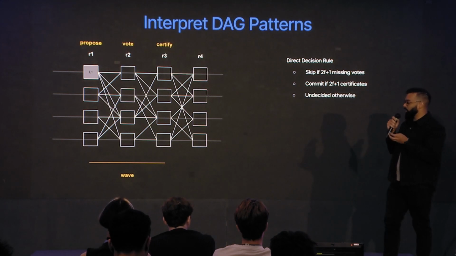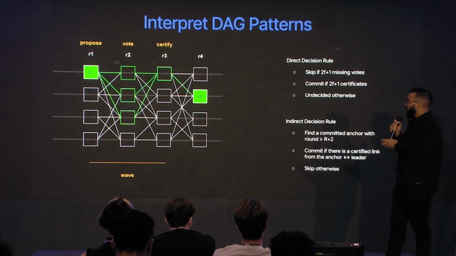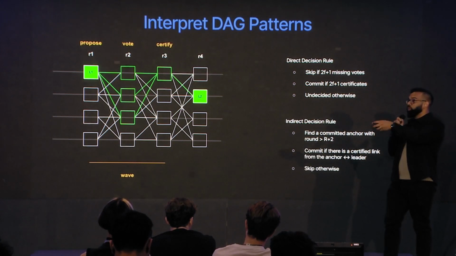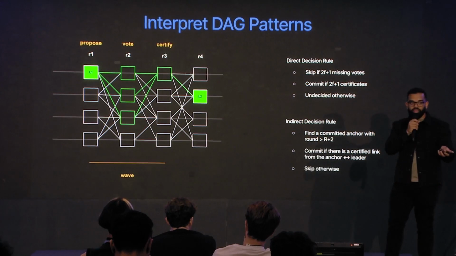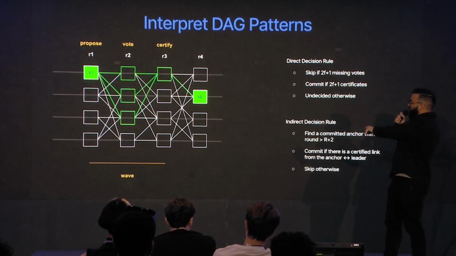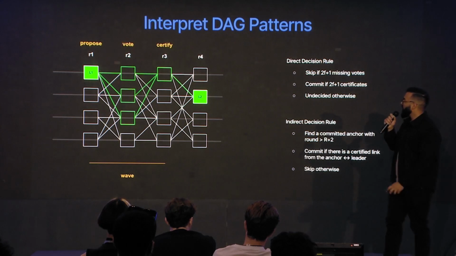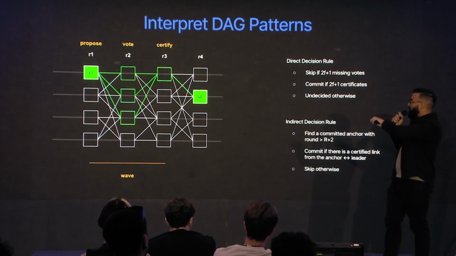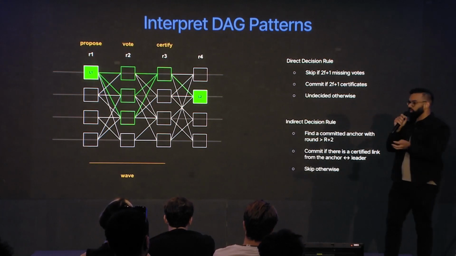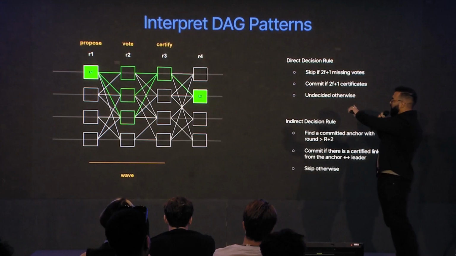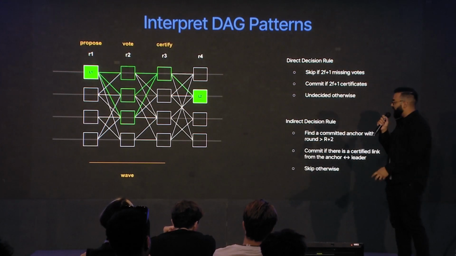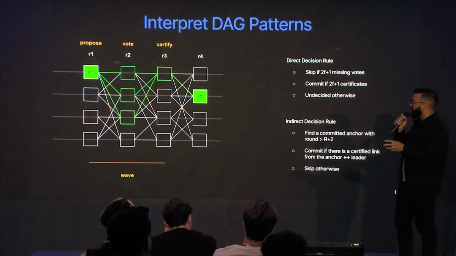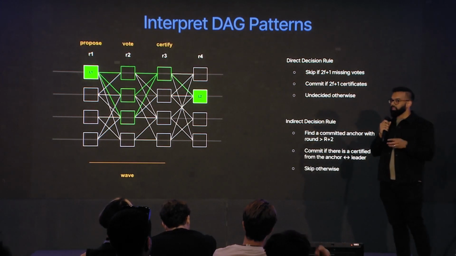If we have an undecided block, we do eventually need to make a commit decision. So we have an indirect decision rule, which just means if there's a leader that gets committed in a future wave, we can use that to try and commit undecided blocks. So here we have L2, which is part of wave 2 of the next wave. That got committed. So now what we're looking for is just another pattern. Is there a DAG path from L2 to L1 that goes through a certificate? And that's really it. As long as you can find a path from L2 to L1 that has a certificate in it, then you're good to commit it. If not, you mark it as skipped. And those are the 2 rules. This is how we come to commit decisions.